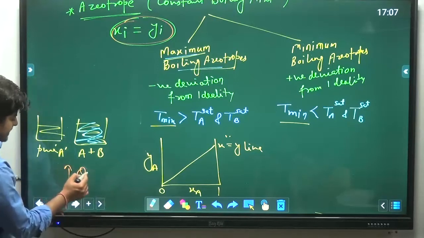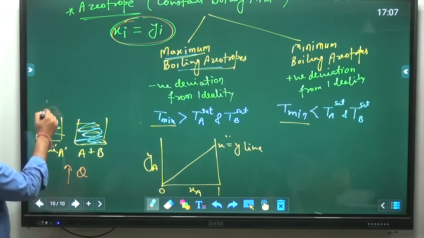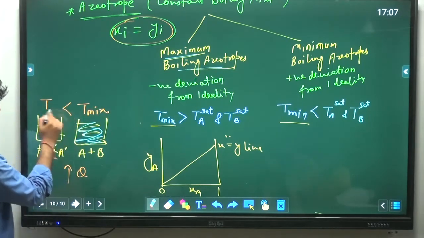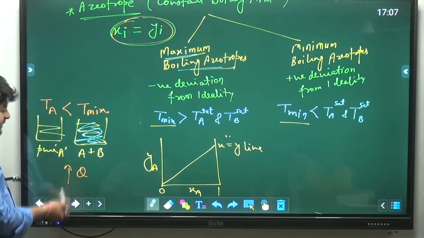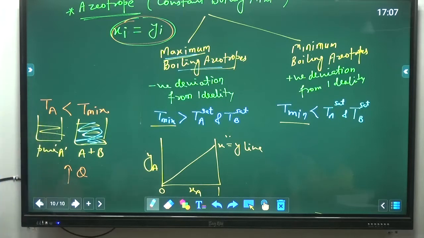Now I will supply the heat. The boiling point temperature of this mixture is more than that of A and B. Forget about B here, talk about A first, because A is more volatile already, we know that. If I supply the heat, molecules of A will vaporize in both the cases.